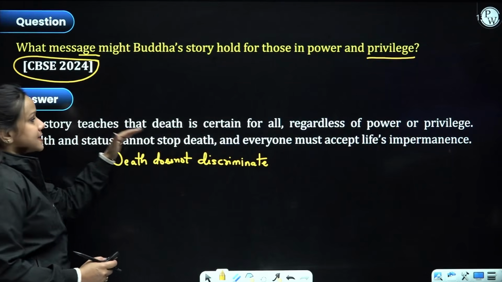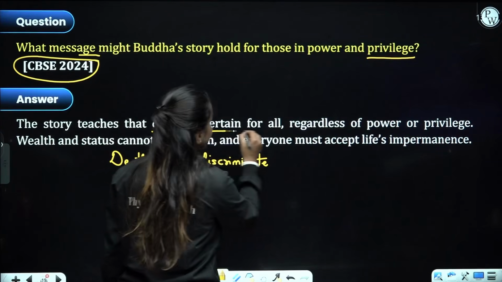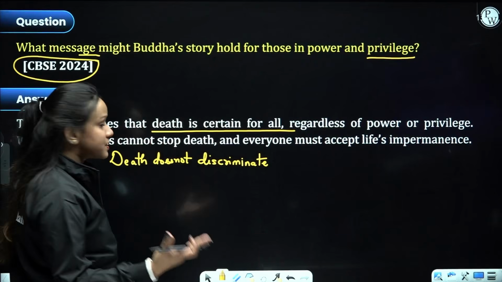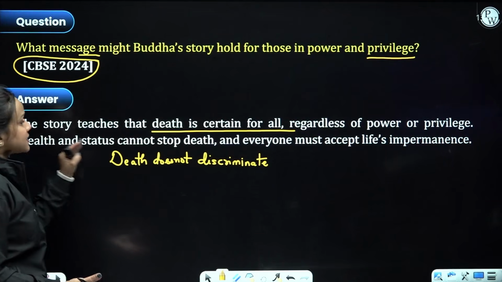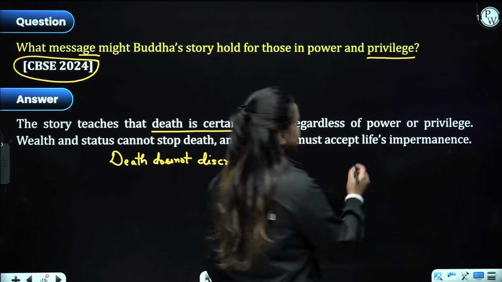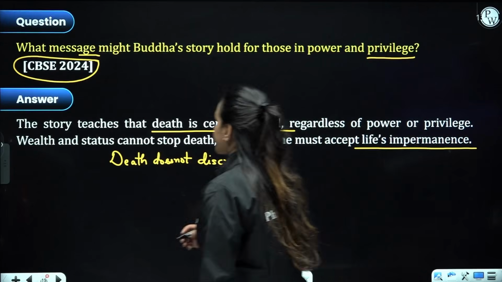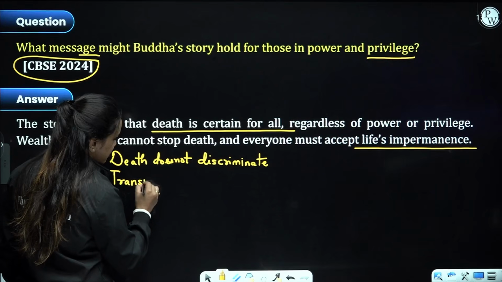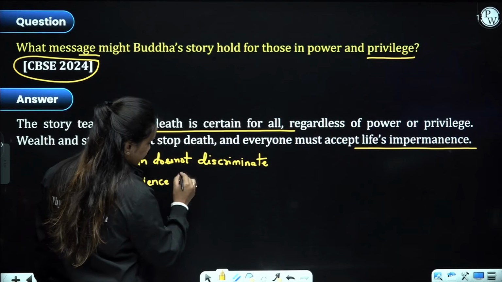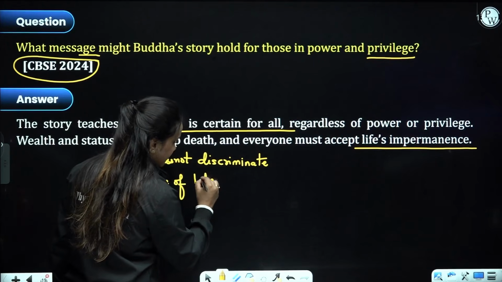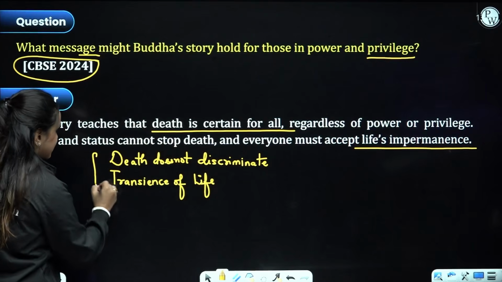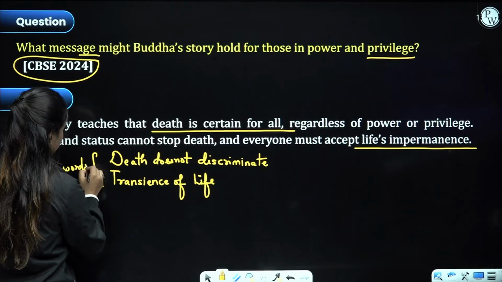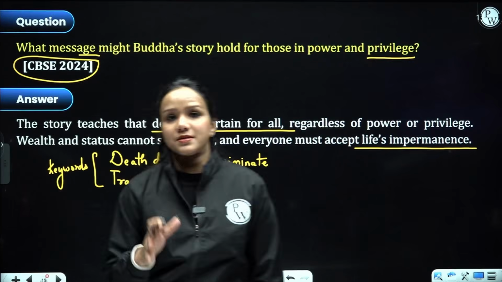So the story teaches us that death is certain for all ages, regardless of the fact that somebody is rich or poor, irrespective of the power and position that somebody holds. Wealth and status cannot stop death, and everyone must accept life's impermanence. That we should understand the transience of life, right? So these are the keywords that should be included in your message as well.